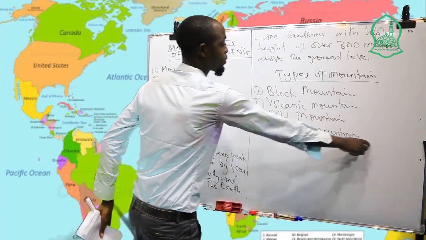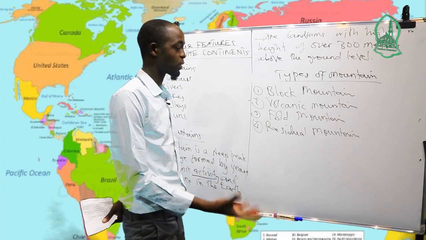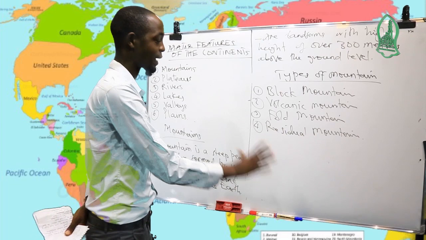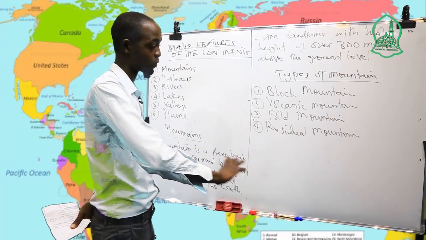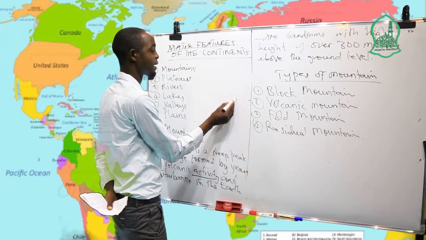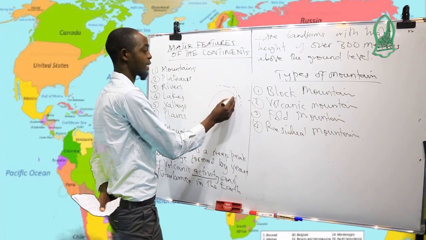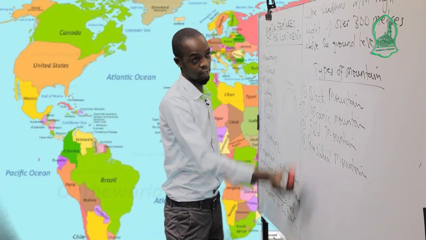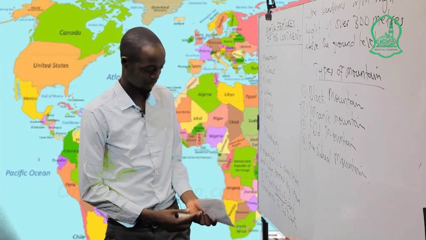These are mountains formed due to the denudation process. When denudation takes place, erosion takes place in particular areas. So other materials are eroded and washed away by weathering or erosion, and they leave an area that remains going up, which can be called a mountain. But remember the conditions for parts that rise to be called a mountain.